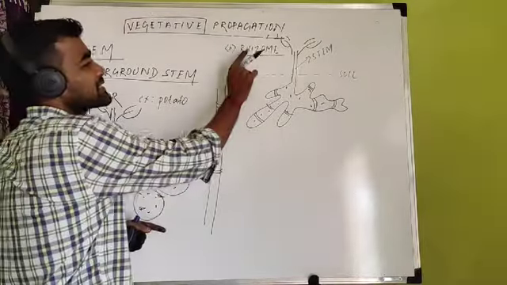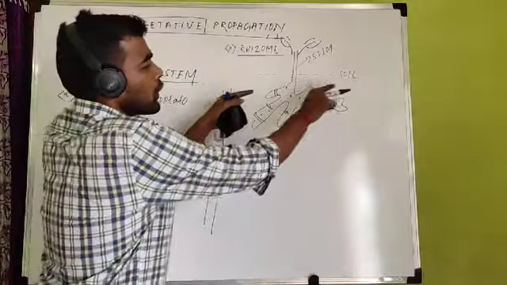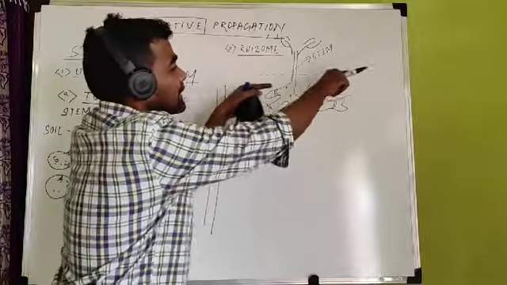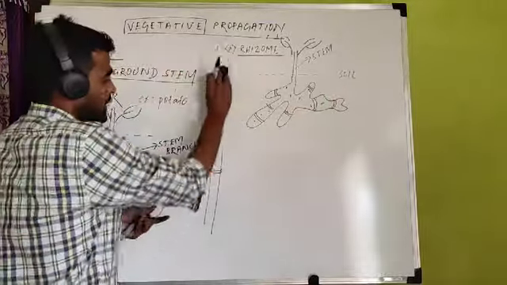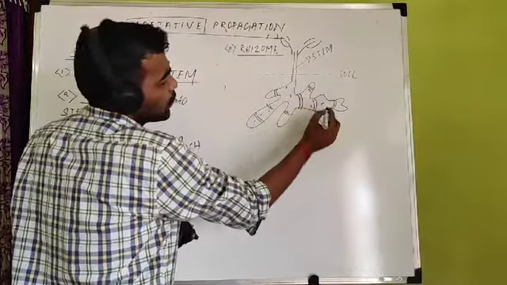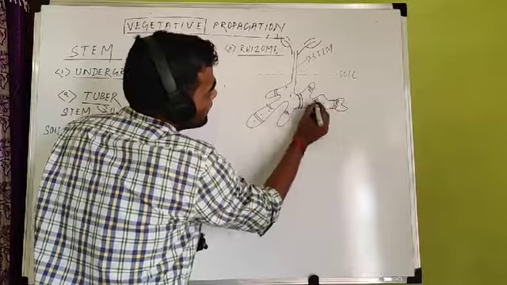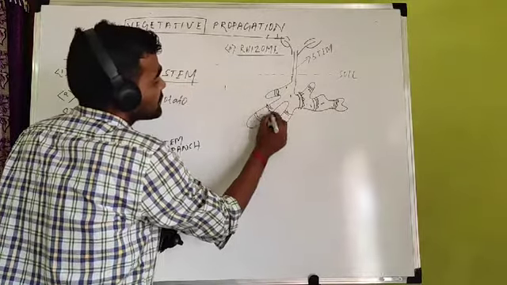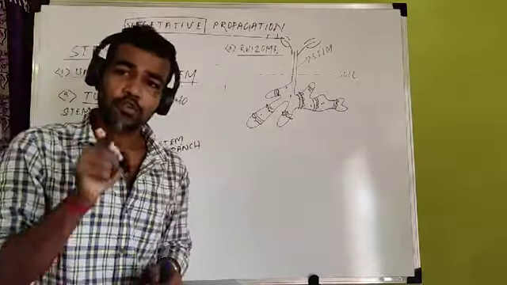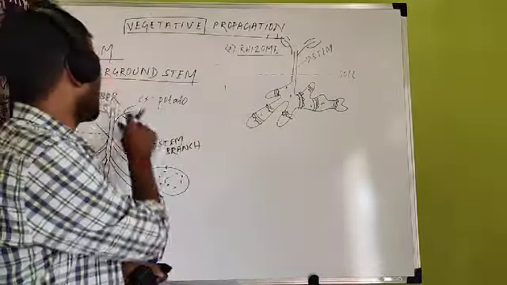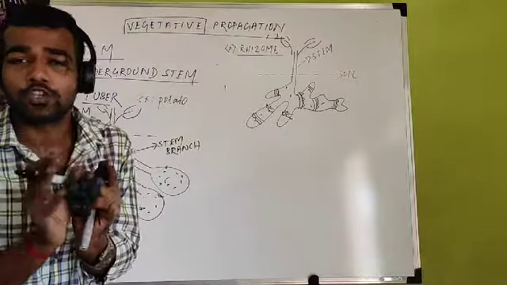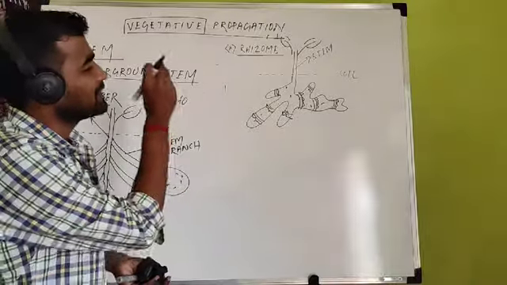Similarly, in this case, the rhizome grows horizontally, not vertically downward. It grows horizontally due to accumulation of food in all directions. And there are nodes. At regular intervals, you find lines. These are the nodes. And from the node, some leaves arise, scaly leaves, and these are dry leaves. As these are present inside the soil, these are brown in color. So that's why, in case of rhizome and tuber, in every underground stem, you always find scaly leaves, not green leaves. These are scaly dry leaves.